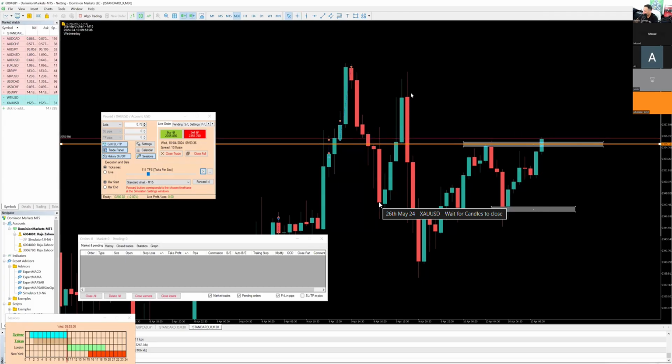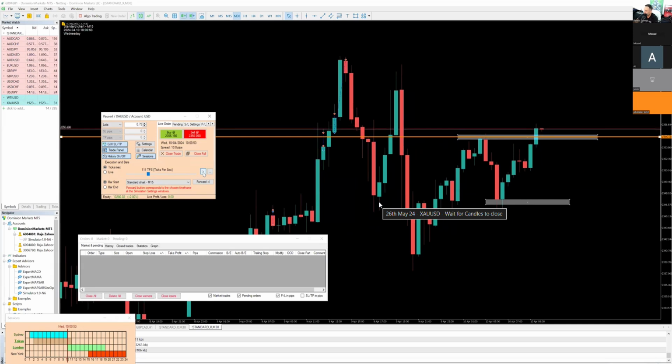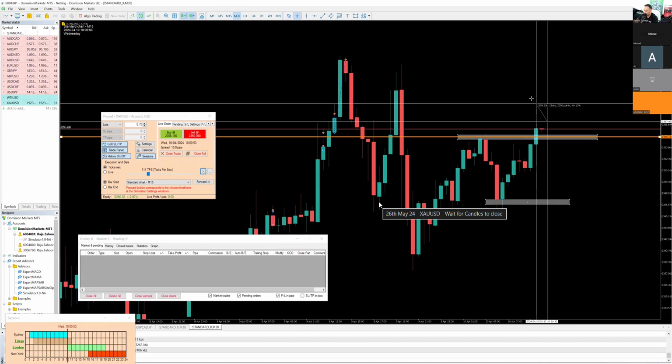Even though we got clean range to the left-hand side, I think it's still better to wait for the candle to close. Yeah, there we go. Now we have candles breaking and closing above this area. So now the question is, what's the probability that if we break above this high, we can continue to push up?